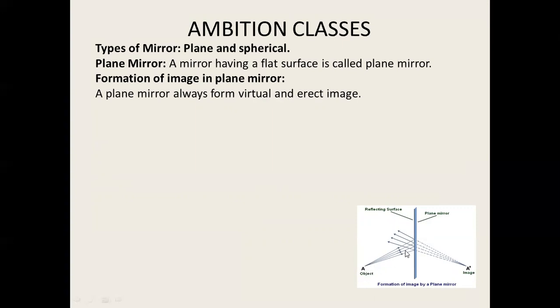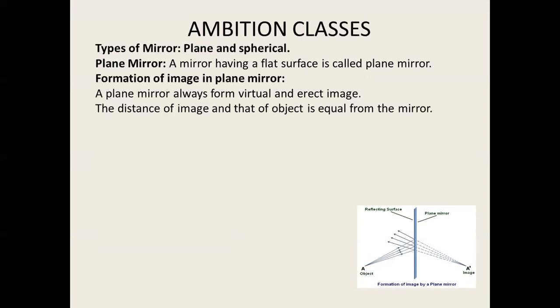Rays are coming from this object and they are reflected back in this direction, and when they extend behind the mirror, they appear to come from point A prime. So A prime is the image of A, because these rays appear to come from A prime.